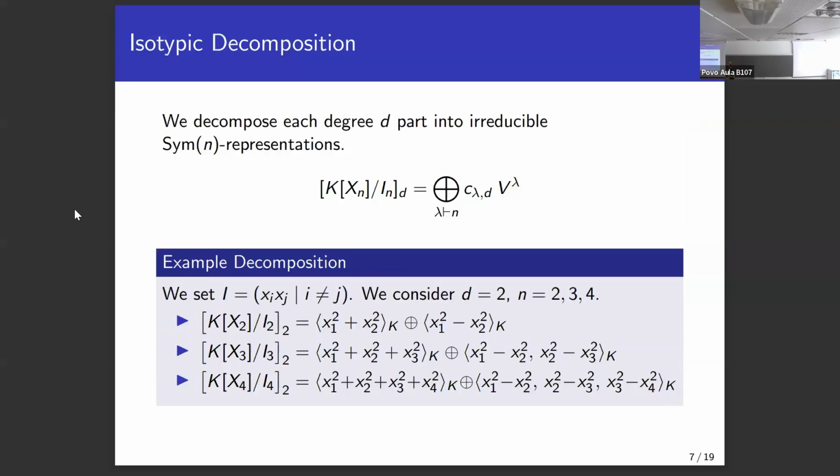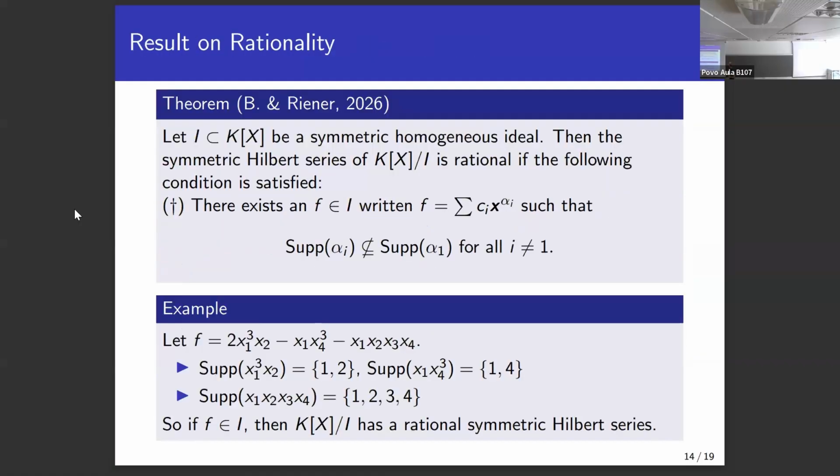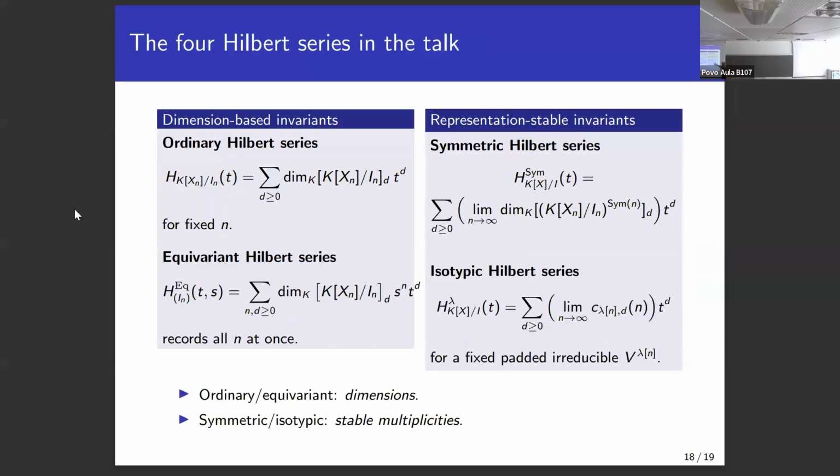Here, for each t, we have this limit of multiplicities. And what we managed to show is that in general, except for the zero case, we have at most polynomial growth. So we can bound the growth of these sequences, which we also get in the normal Hilbert series, which is a nice thing. But in general, you would need to compute what the Hilbert series looks like in each step.